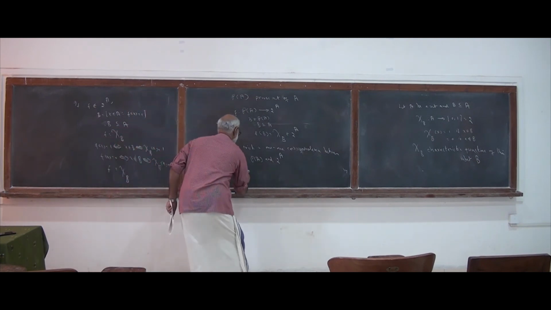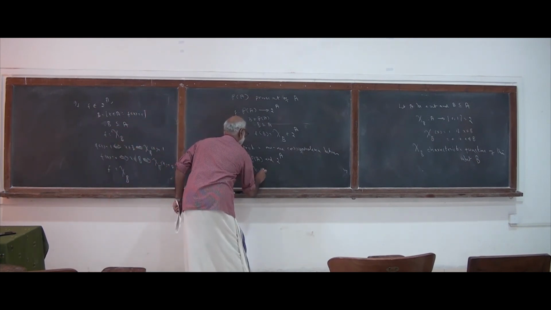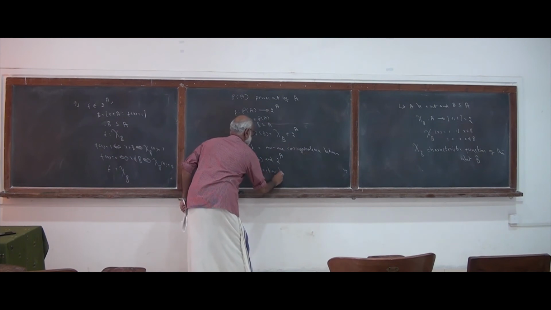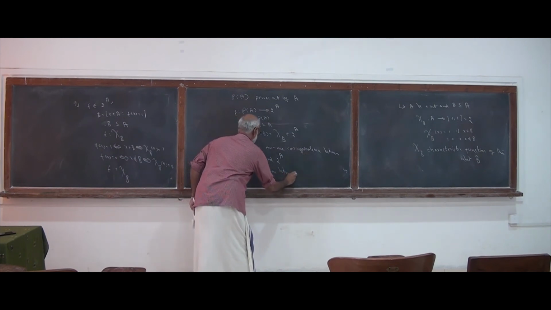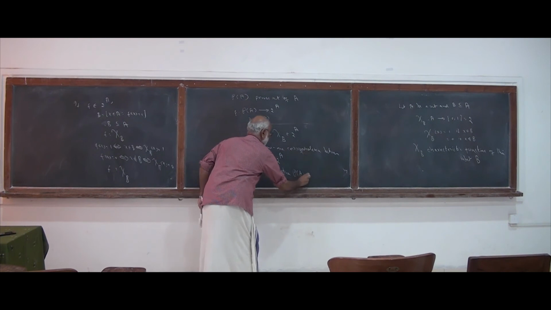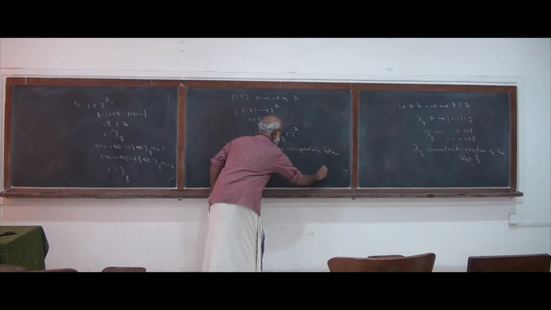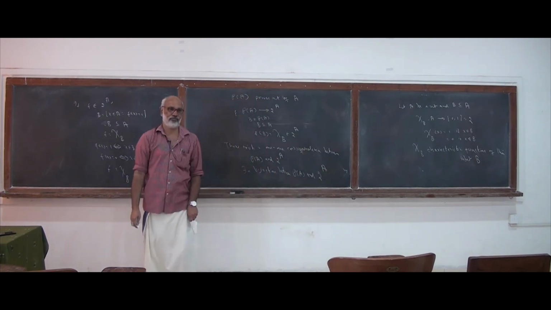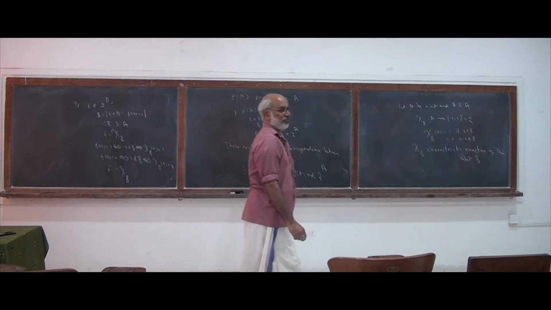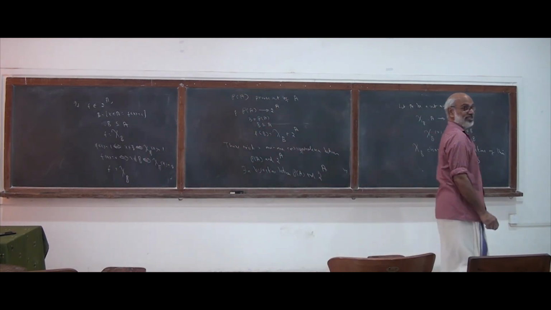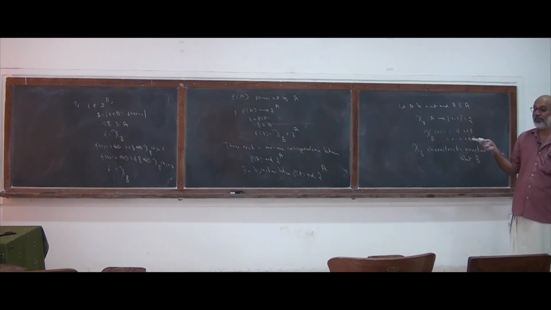There exists a bijection. One consequence is that both of them will have the same number of elements.